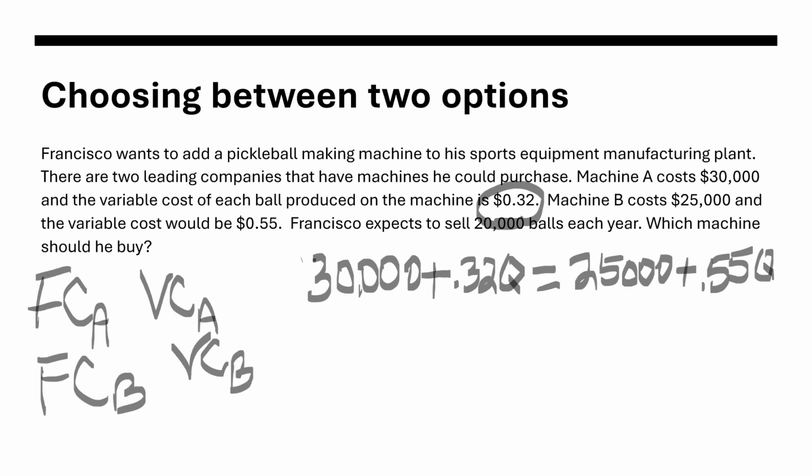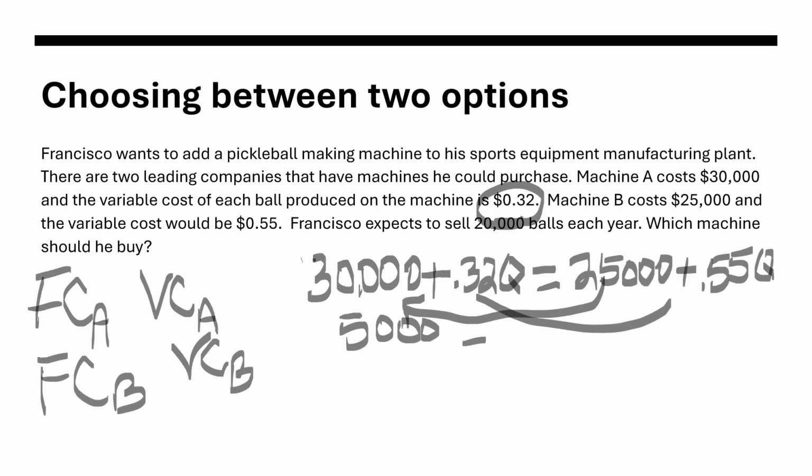So this is where your algebra comes in, and so if you subtract 25,000 from both sides, that will move it over here, and we end up with 30,000 minus 25,000. That ends up with $5,000. And now the 0.32Q is still stuck over here, so we're going to subtract it from both sides, which means it's going to be 5,000 equals 55 cents minus 32 cents, which is going to be 23 cents, 0.23Q.